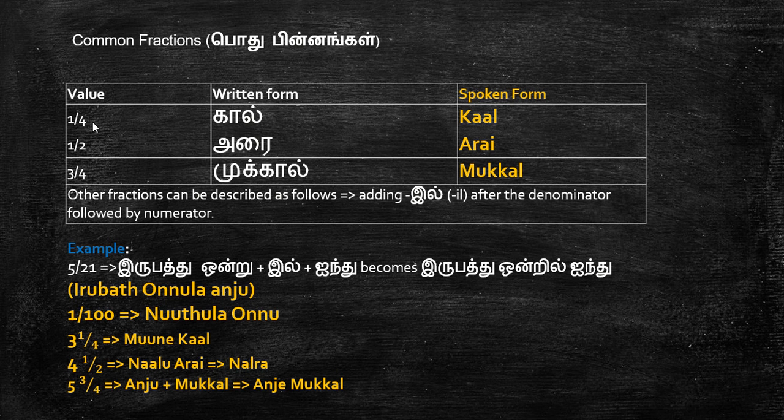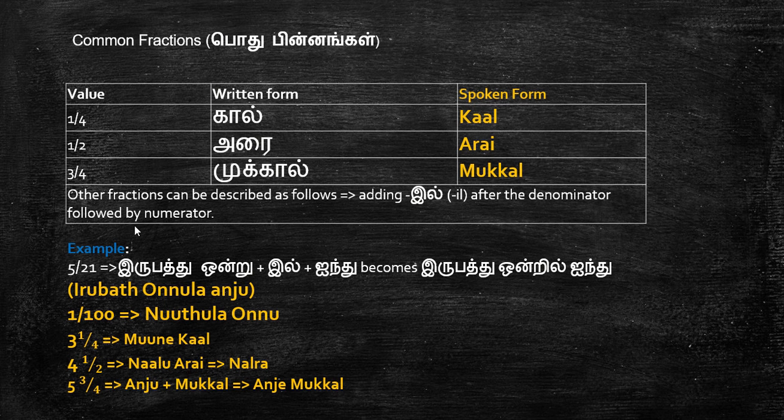For example, 1 by 4 is called கால், and 1 by 2 is called அரை. 3 by 4 is called முக்கால். There are a lot more fractions, but they are not commonly used in spoken form. Only these three are commonly used.